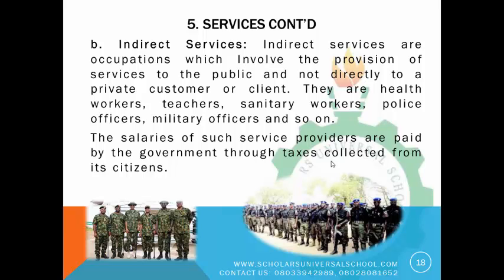Tax is the compulsory money that government collects from individuals. If you ask daddy and mommy, they collect tax from their salaries. You can discuss with daddy, mommy, your uncle, auntie or sisters. They collect a small amount of money from their salary. That money is what we call tax. It is that money that government collects together, and they use it to pay people that offer public services, that offer indirect services.